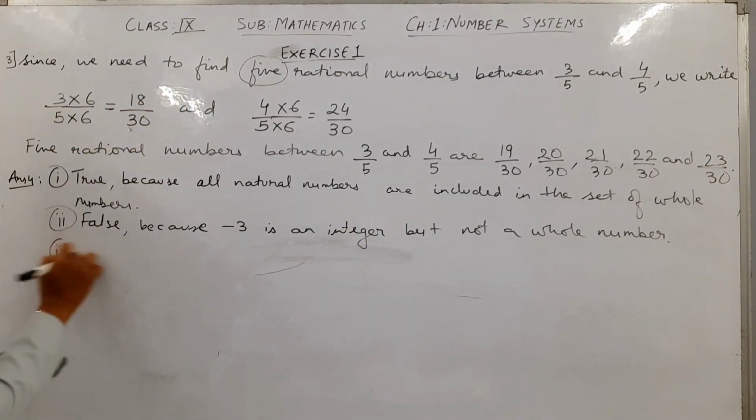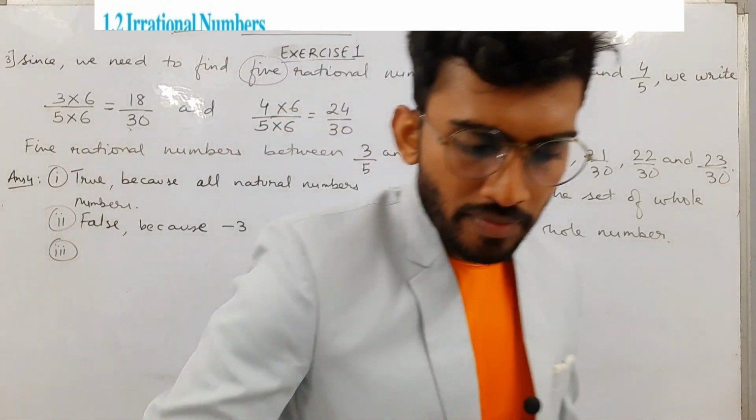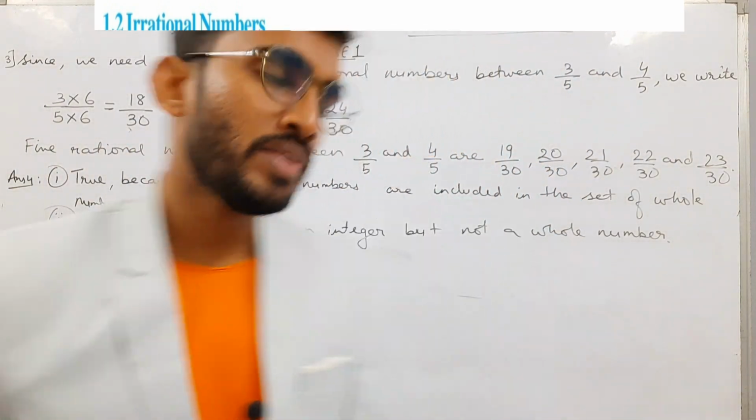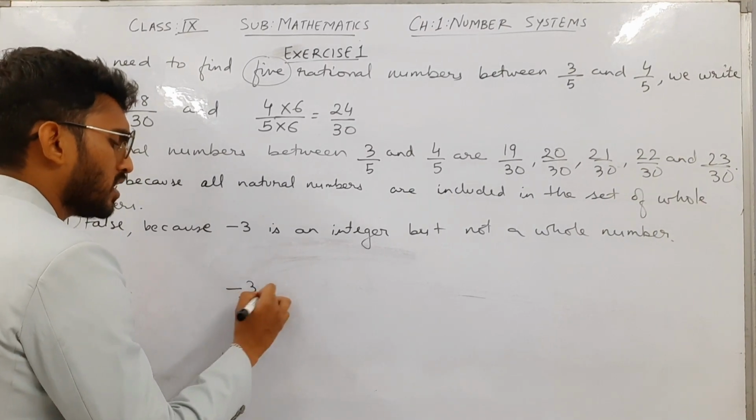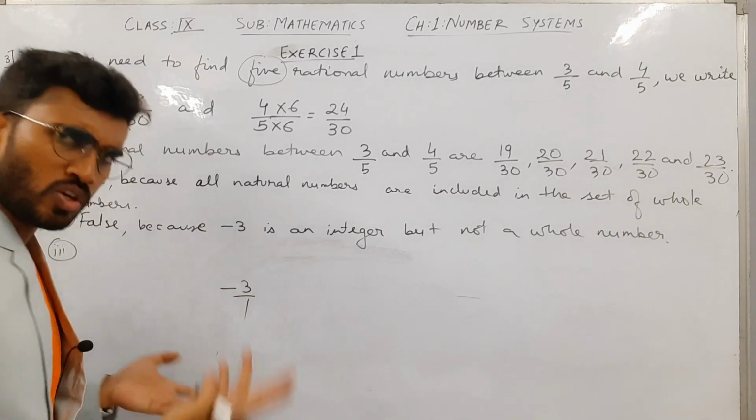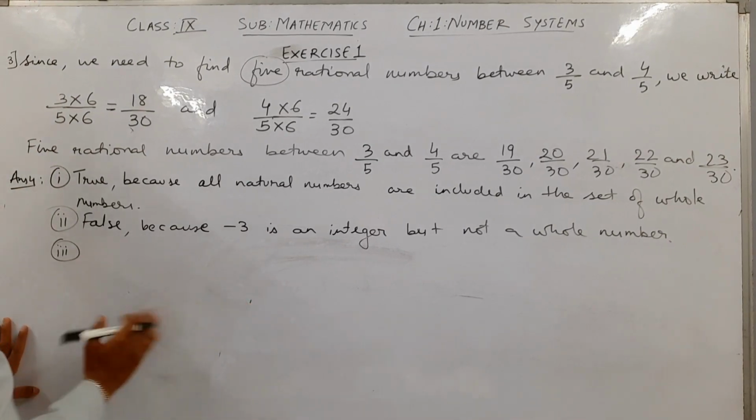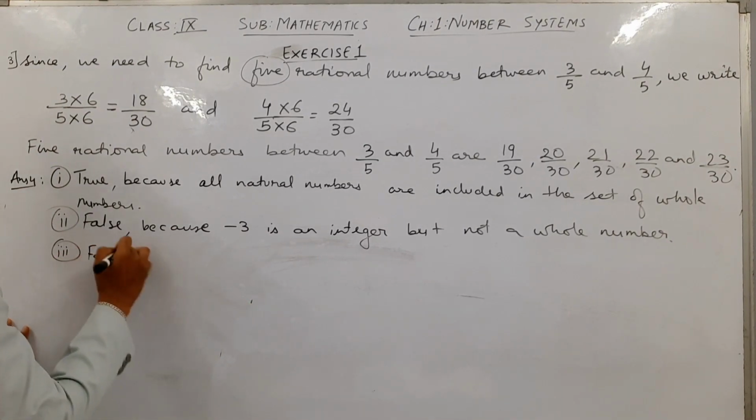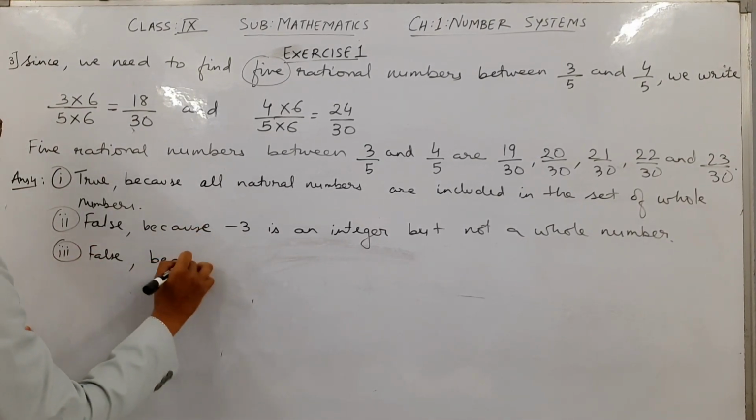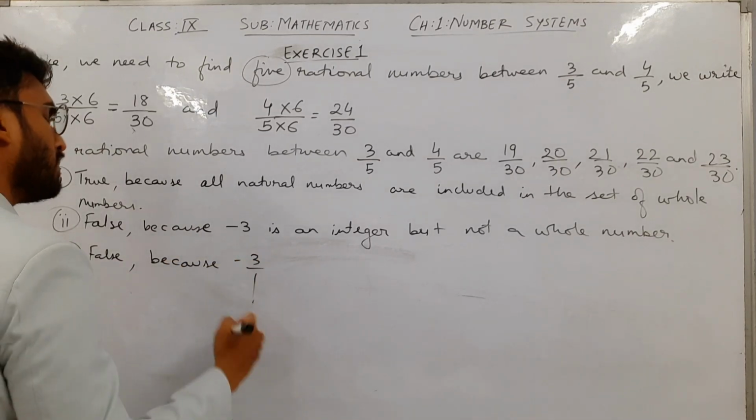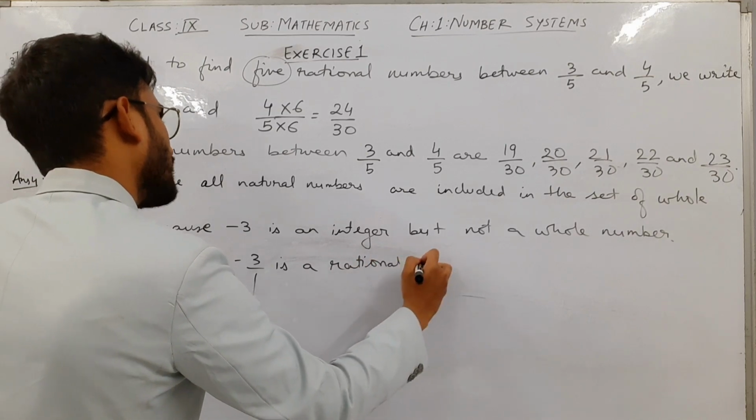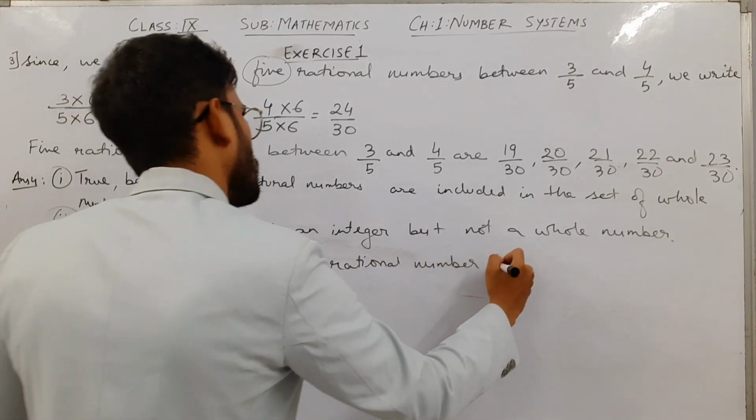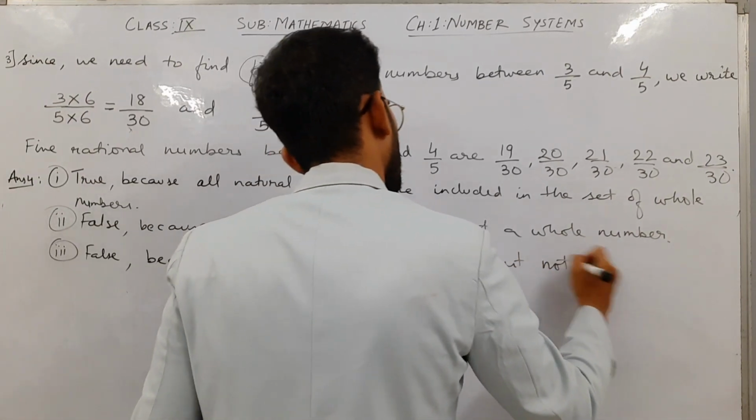The third statement is, every rational number is a whole number. The statement is false. Every rational number, this is a rational number again, but it is not a whole number. So false. Give the same example, because let's say -3/1 is a rational number but not a whole number.